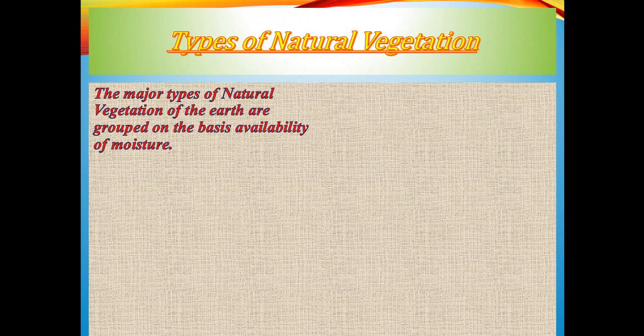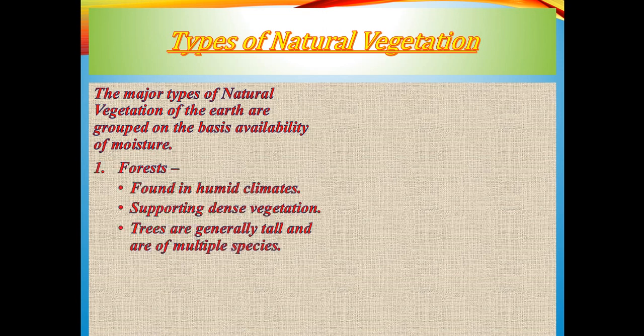Now, as I said, the two major components for the growth of any sort of vegetative cover are warmth and moisture. So the classification or the types of natural vegetation is based upon the availability of moisture. Where the moisture is more, we have the category that is forest. So forests are found in the humid climate. It supports dense vegetation. Trees are generally tall and are of multiple species.